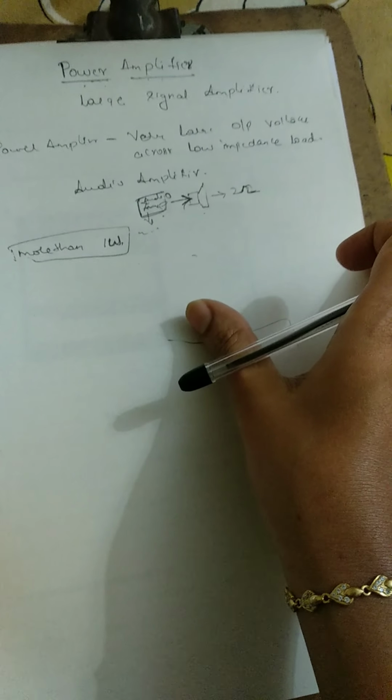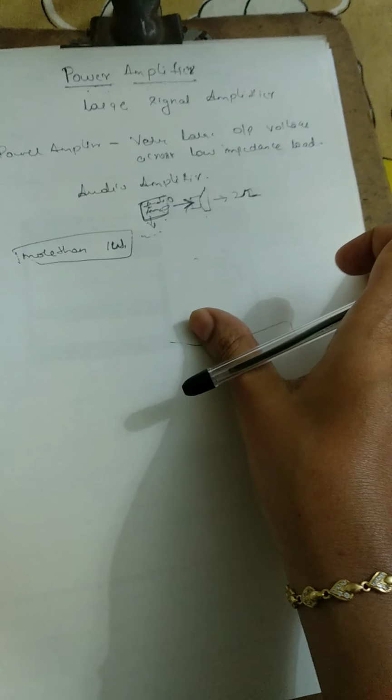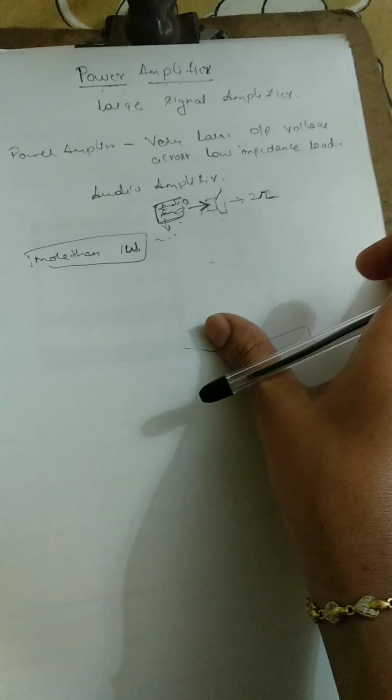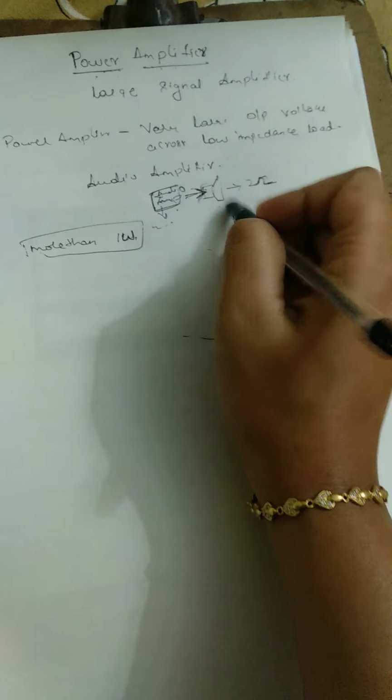An example of a power amplifier is an audio amplifier, which provides AC output power to the speaker.